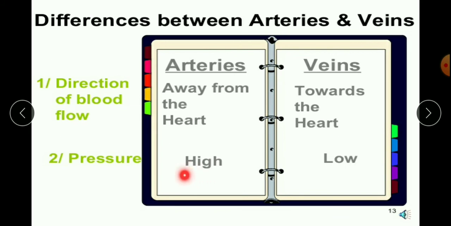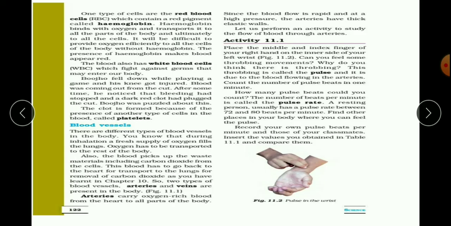Okay, pressure is high in arteries and low in veins. Why is the pressure high here? Because the blood is going away from the heart, and the heart pumps the blood. When it pumps with pressure, the blood goes with high pressure. Because in veins it is coming to the heart, it is coming with low pressure. Don't get confused. When we learn about the heart, we will learn about that.